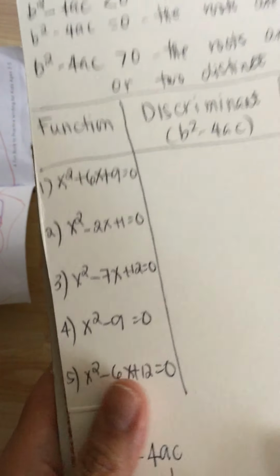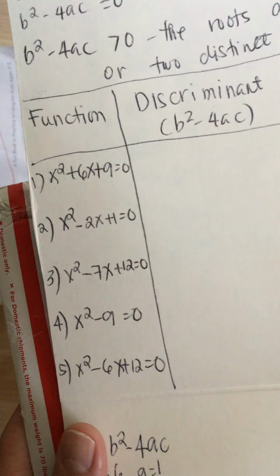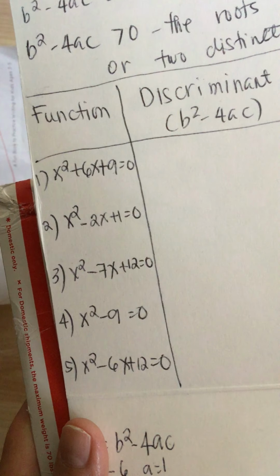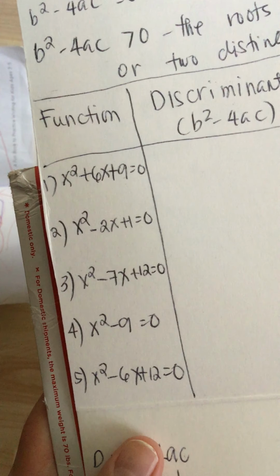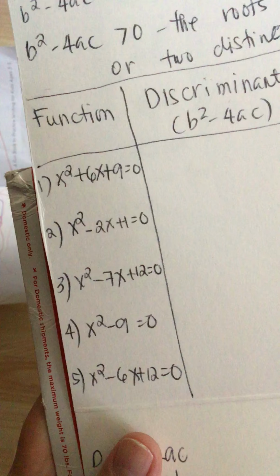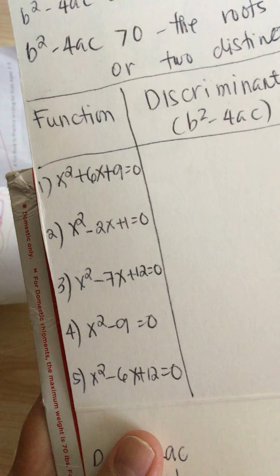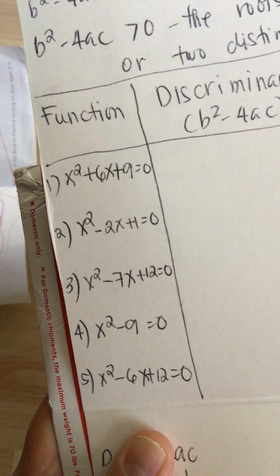So, meron tayong discriminant problem here. Ang discriminant b squared minus 4ac gives information concerning the nature of the roots. And if b squared minus 4ac, yung discriminant, is less than 0, then there are no real roots. Ibig sabihin, imaginary ang kanyang roots.